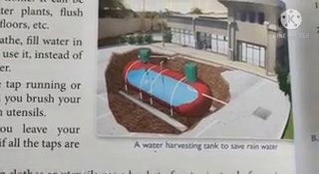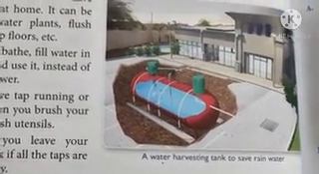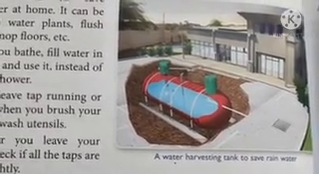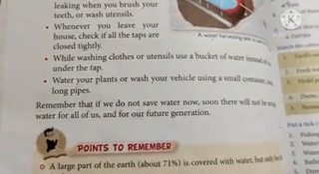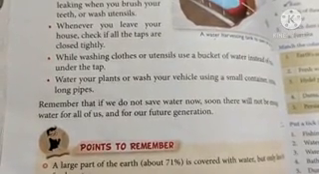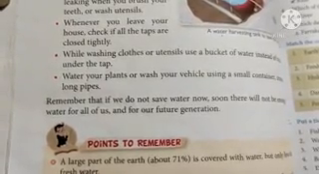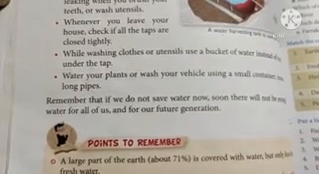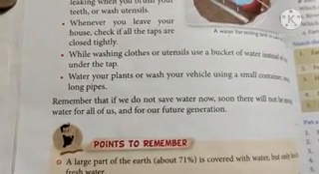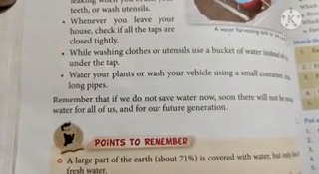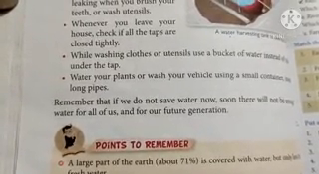See here a water harvesting tank to save rainwater. It's given in your book. To conserve water means to use it carefully so as to avoid wastage. We can reuse water for different purposes. This is called recycling of water. Thus we know about water resources.